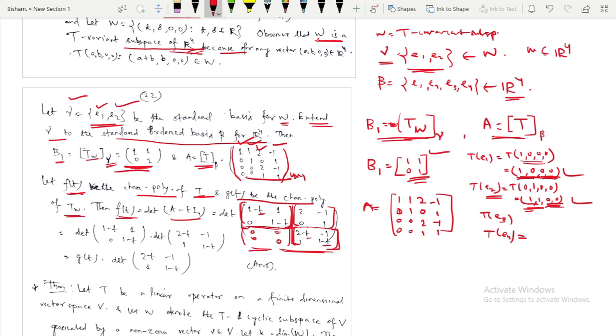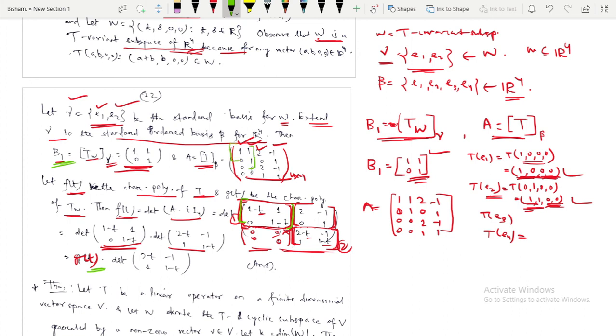Since this one's determinant is 0, the determinant of this one into this one is 0, so only the diagonal determinants will be there, and this determinant is your g of t. This determinant is your g of t, because this thing comes from the matrix B1, these things.